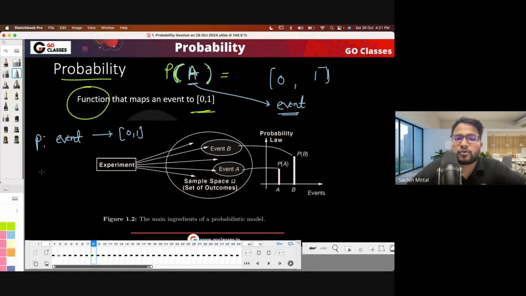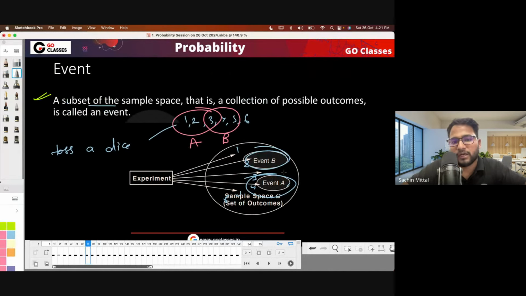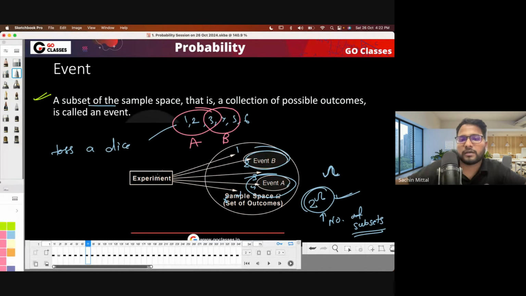Okay. By the way, a function is from a set to a set. So, can you tell me what the possible events are? Like how many subsets are possible? If the sample space size is omega, then how many subsets are possible? The number of subsets possible will be 2 power omega, which means that many events are possible. Is this okay to everyone? If you are a little familiar with discrete mathematics, then you might have studied the number of subsets, right? How many of you have studied this? You can just say yes or no.